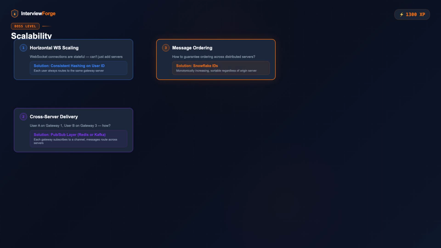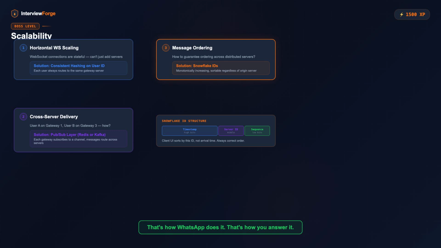And third, here's the question I teased at the beginning. How do you guarantee message ordering across distributed servers? The answer: use a monotonically increasing message ID per conversation. A Snowflake ID, timestamp in the high bits, server ID in the middle, sequence number in the low bits. Messages are always sortable by this ID, regardless of which server generated them. And on the client side, the UI sorts by this ID, not by arrival time. That's how WhatsApp does it. That's how you answer it.